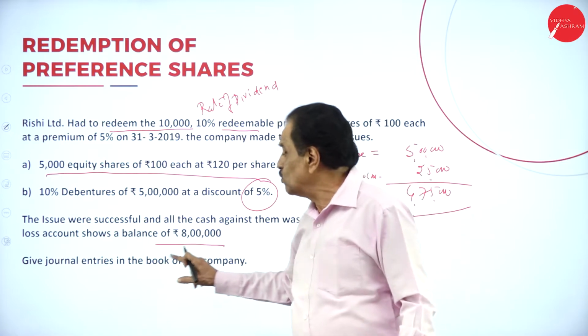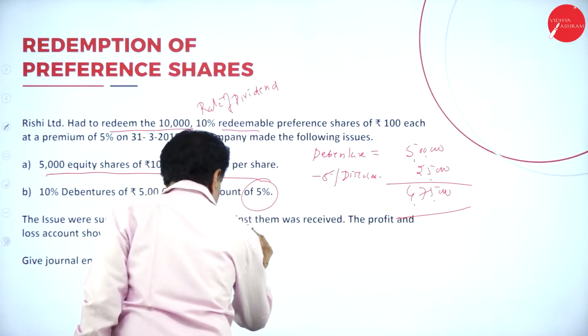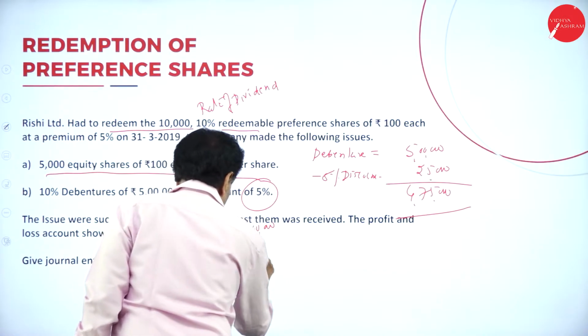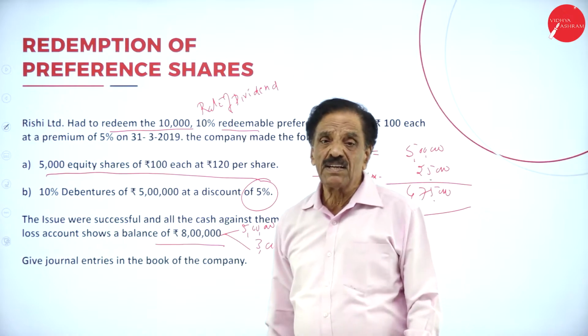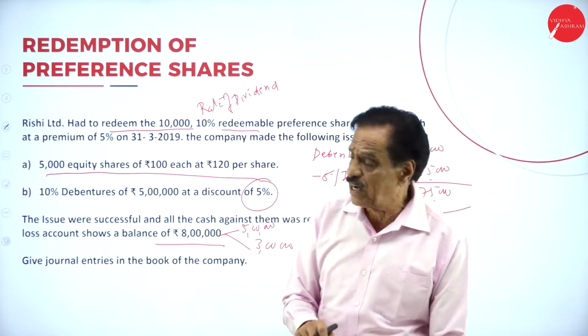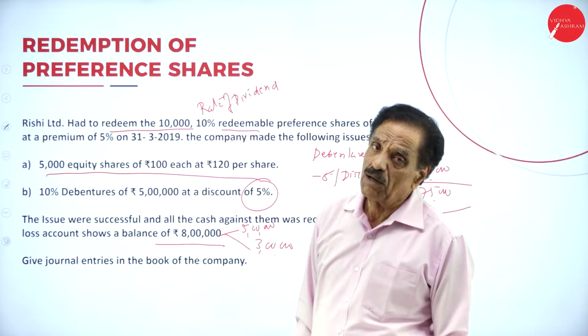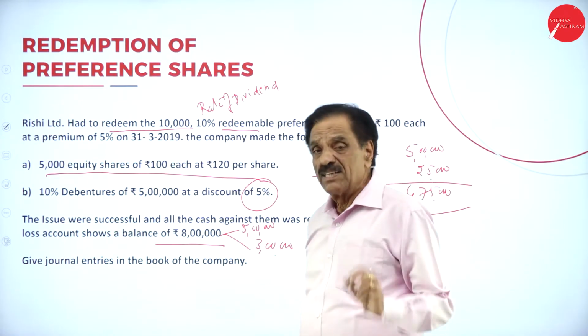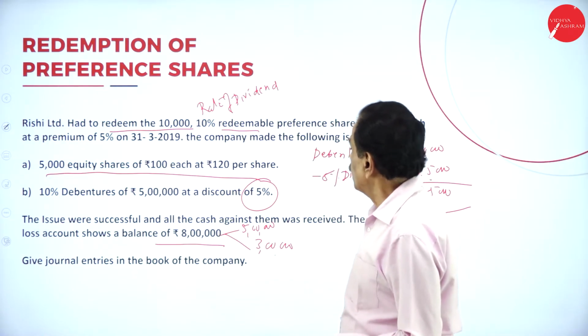For the balance, you have created this. Out of 8 lakh, how much have we taken? 5 lakh. How much is still left over? Another 3 lakh in the profit and loss account. We make the CRR with the help of the profit and loss account to the extent of 5 lakh. How much is left over? 3 lakh. That will be kept in the profit and loss account. Now, we'll move on.